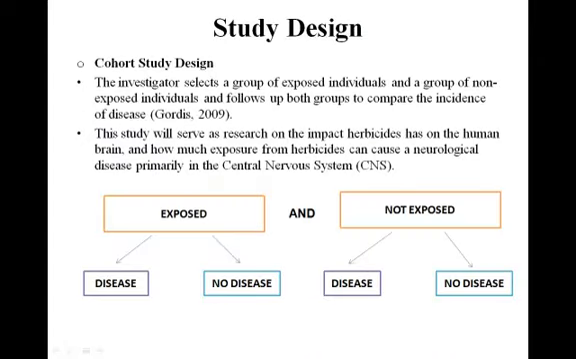The study design is a cohort study design. In a cohort study design, the investigator selects a group of exposed individuals and a group of non-exposed individuals and follows up both groups to compare the incidence of disease. You can see this by the examples shown on this slide. This study will serve as research on the impact herbicides have on the human brain and how much exposure from herbicides can cause a neurological disease primarily in the central nervous system.